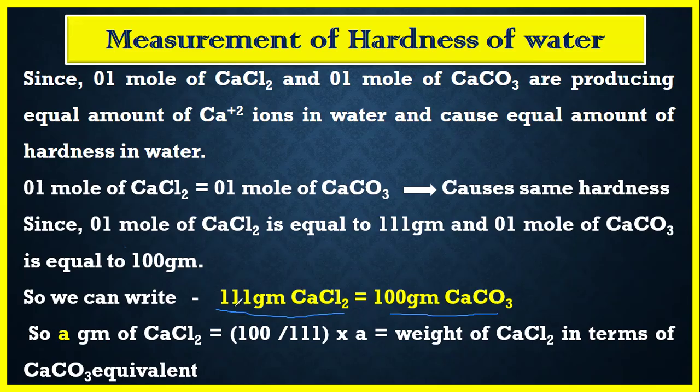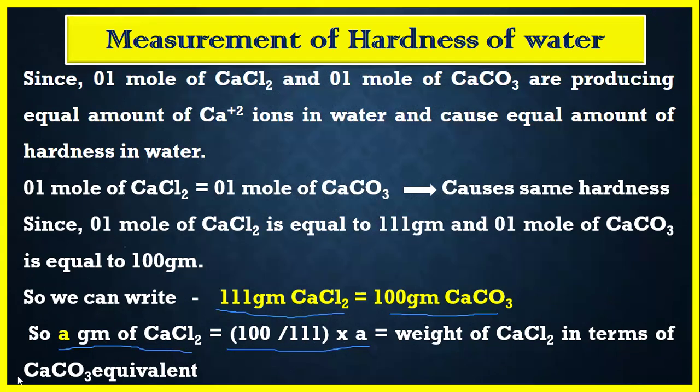If 111 gram calcium chloride is equal to 100 gram of calcium carbonate, then x gram of calcium chloride must be equal to 100 by 111 multiplied by x gram. That is the weight of calcium chloride in terms of calcium carbonate equivalents.